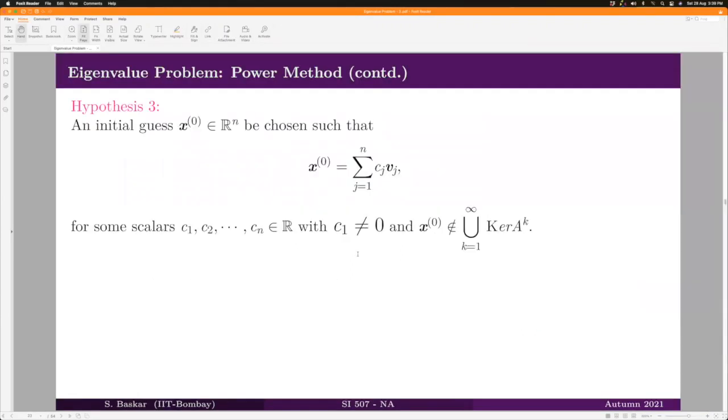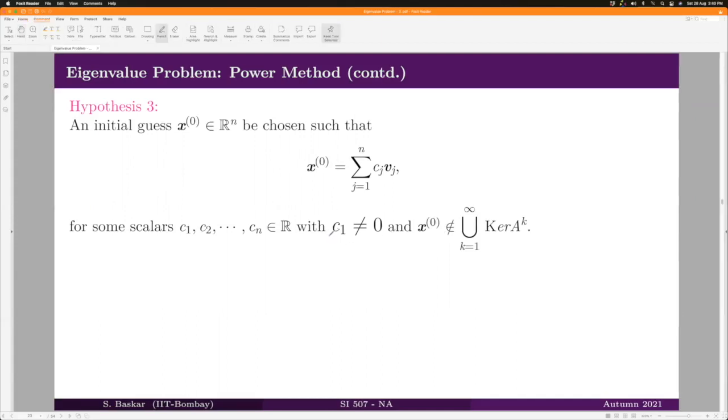Next, let us see what happens if hypothesis 3 is violated. Recall that hypothesis 3 is about the initial guess x0. We have to choose our initial guess x0 in such a way that its representation with respect to the eigenvectors as basis should have its C1 not equal to 0, and also x0 should not belong to the kernel of A^k for every k.